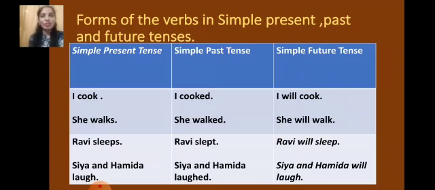Will plus V1. Sia and Hamida laugh. Now subjects are two. It means they. So no S or ES with the verb. Simple usage. Sia and Hamida laughed. The second form of laugh is laughed, the past form. Sia and Hamida will laugh. Correct?